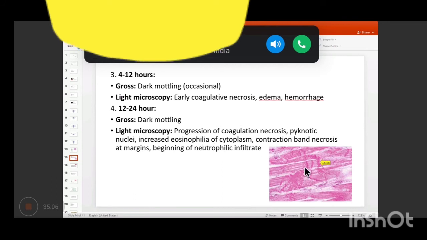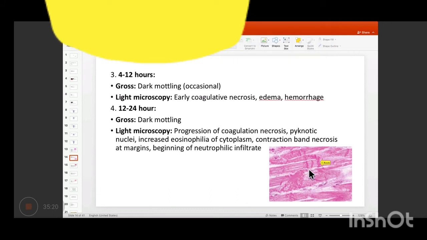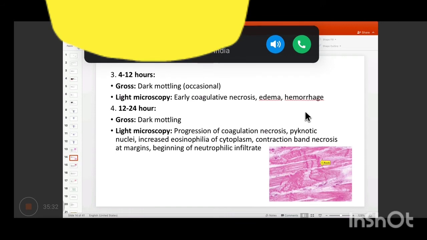So here you can see, in the previous slide in which we had normal morphology, we could see the blue colored nuclei, right? But here we do not see any kind of nuclei. So it is all pinkish. It is all looking a bit amorphous. There is increased eosinophilia and getting necrosed at the margin. And in 24 hours, neutrophilic infiltrate starts appearing.